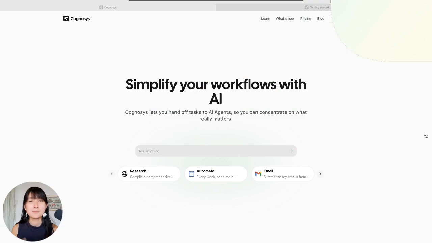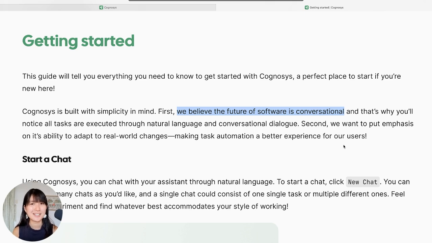Great news! Automated workflows just got a lot more natural with Cognosys. Maybe you've spent a bunch of time manually setting up workflows and thought, man, I wish my automated workflow could be automatically set up. Maybe you've thought it would be great if you could just prompt it with natural language. Well, we're in luck. Cognosys is on the same wavelength.